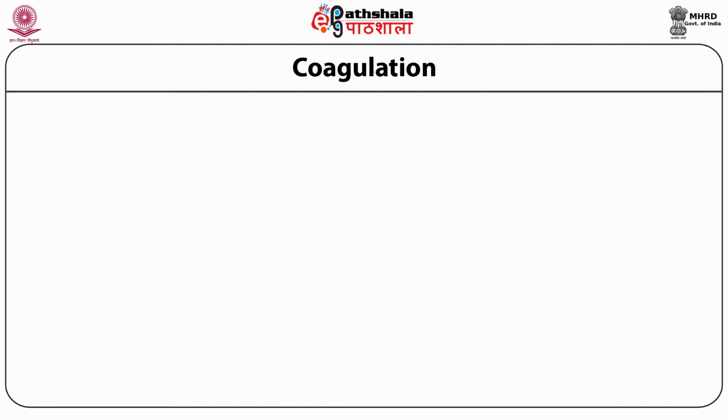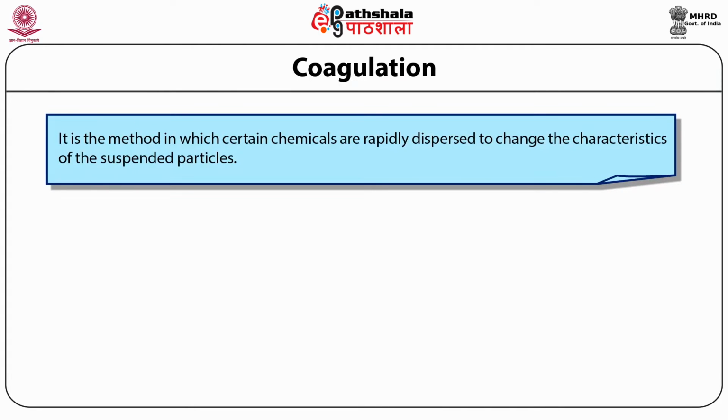The second process for removal of suspended solids is coagulation. Coagulation is the most frequently used and most acceptable process, in which certain chemicals are rapidly dispersed in the wastewater to change the characteristics of the suspended particles so that they coalesce and form flocs which sink rapidly.